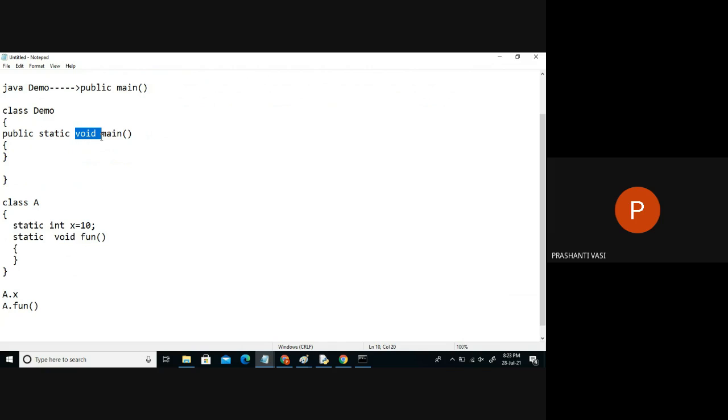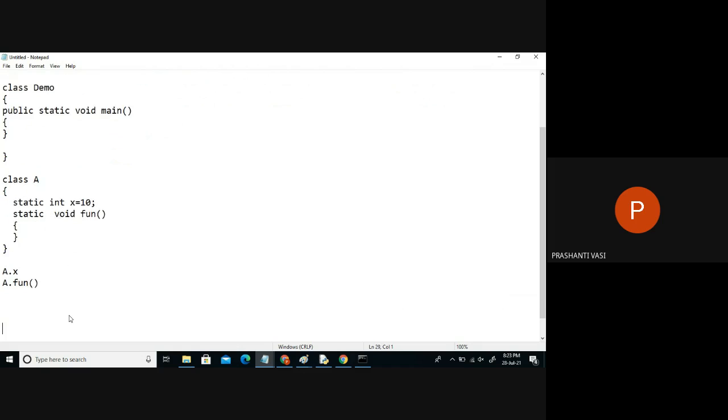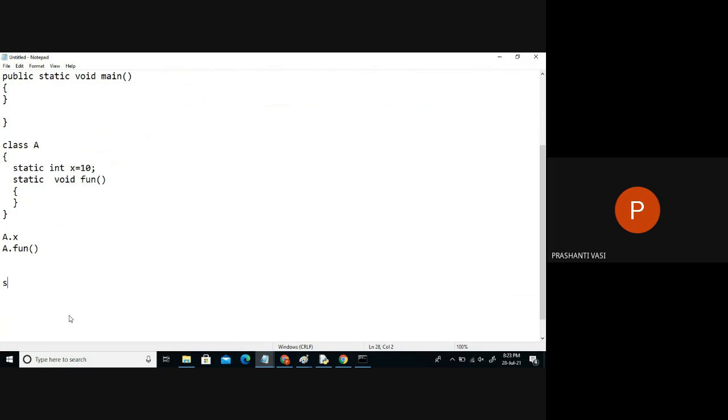And next is the void keyword. The void keyword is nothing but a return type. Return type means what every function gives on execution. See, if I say square root function, and I'm calling this in a mathematical way in C language or any language, what do we expect? Does it give any value, or is it going to print on its own 5?